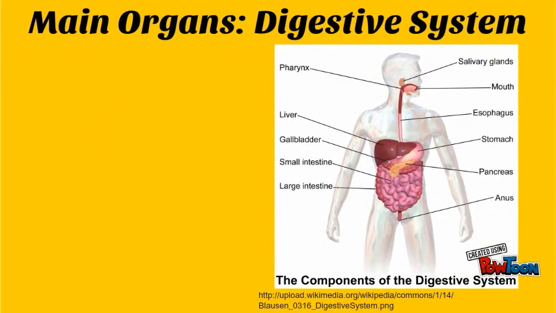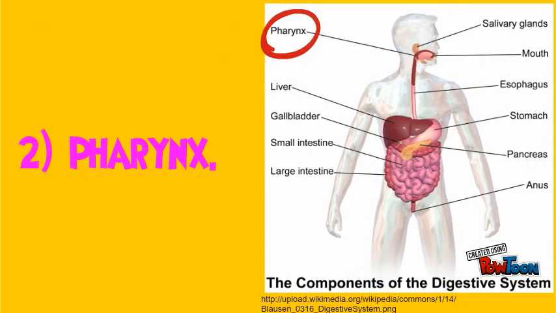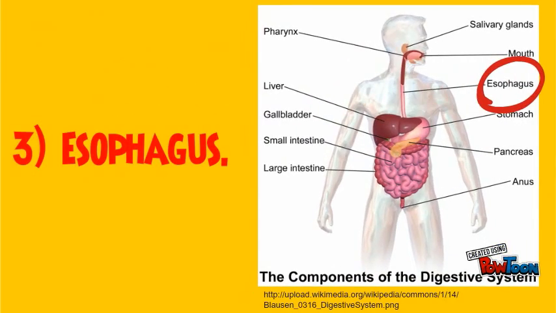Main organs for the digestive system. Mouth. That is where the digestive system starts. When you first take a bite, you also begin the mechanical phase of the digestive system. Pharynx. The pharynx allows the passage of eaten solids and liquids into the esophagus or gullet, and conducts air to and from the trachea, or windpipe, during respiration. Esophagus. The esophagus is a tube that is approximately 25 centimeters long that connects the pharynx with the stomach. The epiglottis prevents food from entering the trachea during eating.